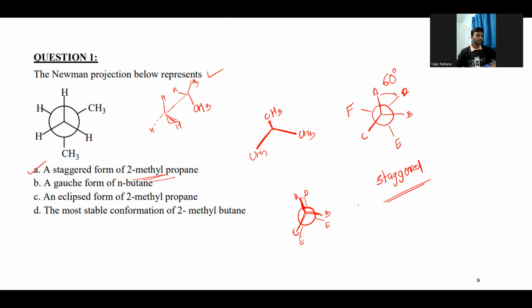If you draw it properly, we can see only the front carbon atom's groups, not the backside, because they are covered by the front carbon atom. So on that backside, the same, those D, E, and F atoms are attached.